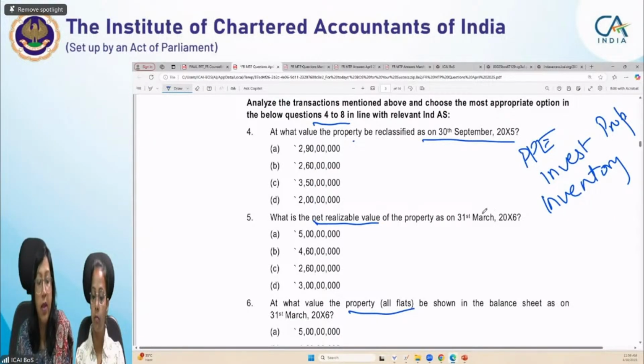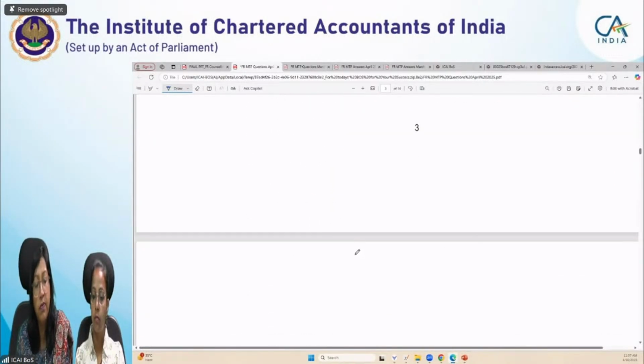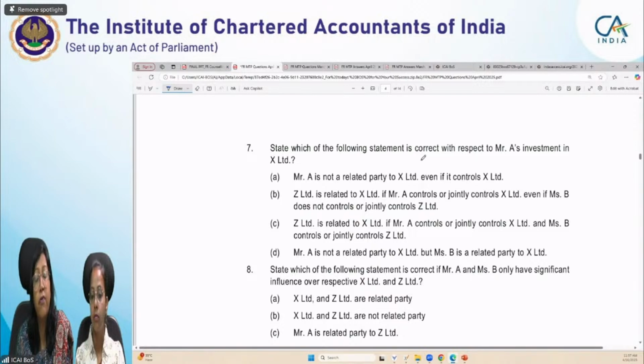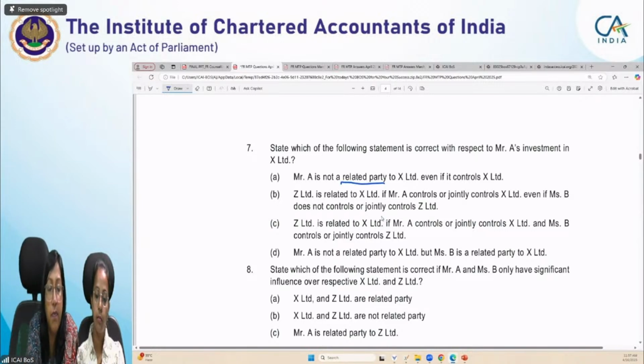Okay. And now the seventh question is on the statement: which of the following statements is correct with respect to Mr. A's investment in A Limited? And from the options you will understand the term: is a related party, not a related party, and Mr. G is related. So we are talking about related party. And which is the standard for related party?